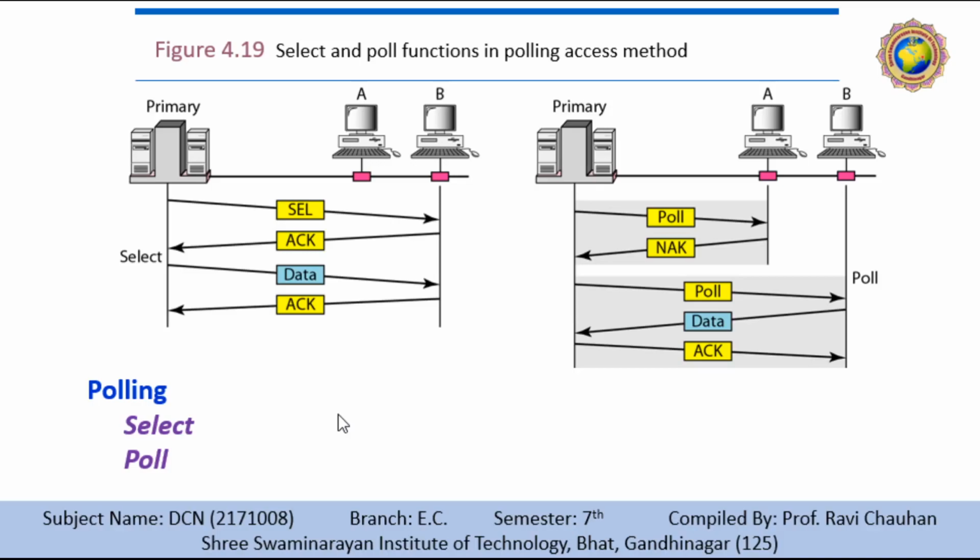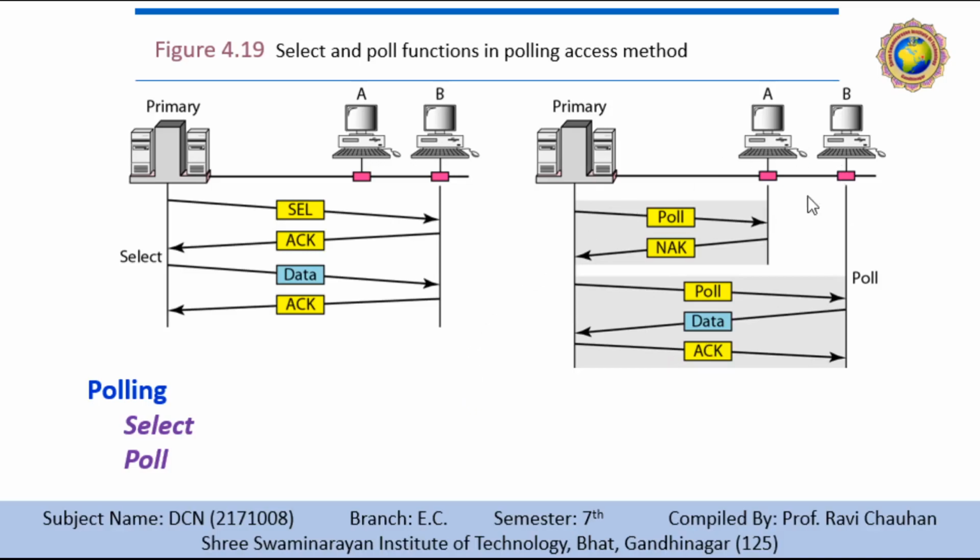When the primary is ready to receive the data, it asks the poll. When a first secondary is approached, it responds either with a negative acknowledgement frame if it has nothing to send, or with a data frame if it does. If the response is negative, then the primary polls the next secondary in the same manner until it finds the one that would send the data. When the response is positive, the primary reads the frame and returns an acknowledgement verifying its receipt.